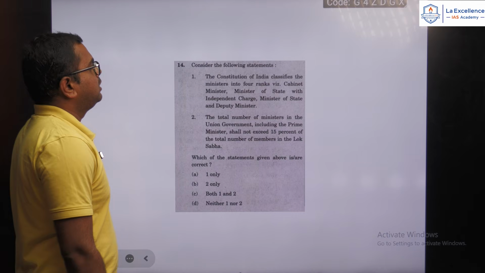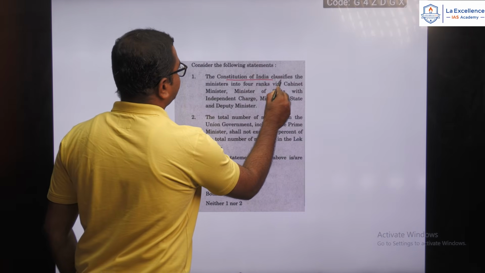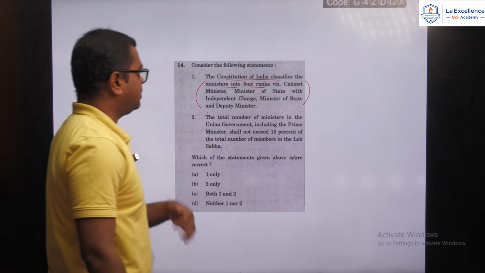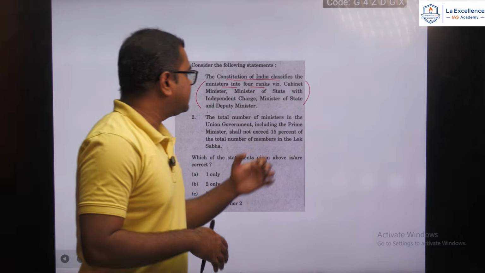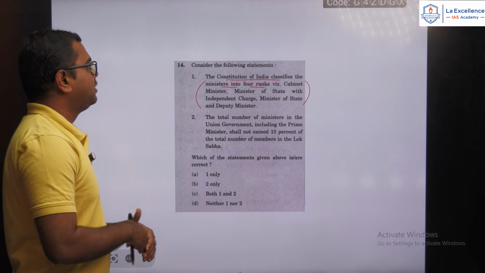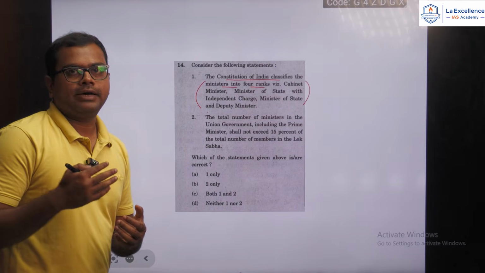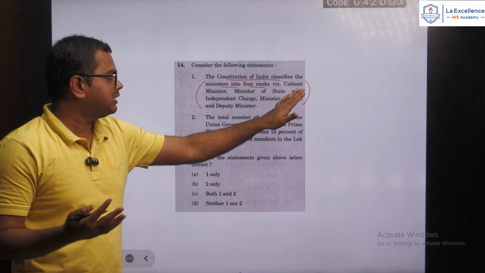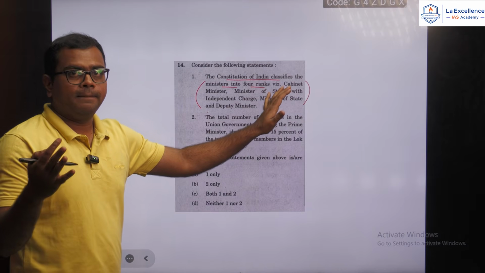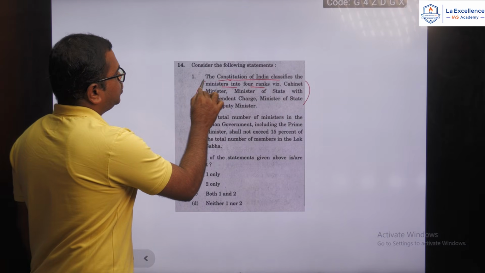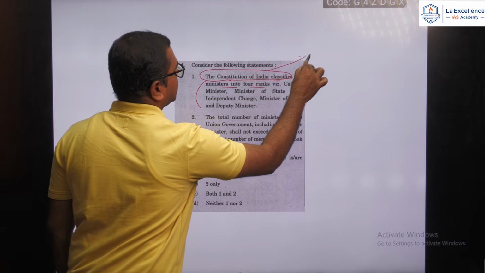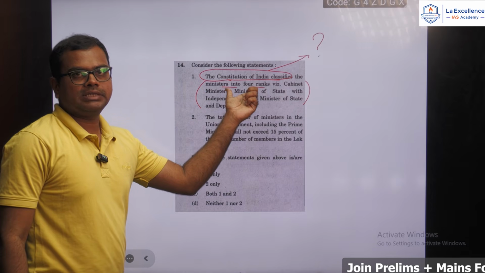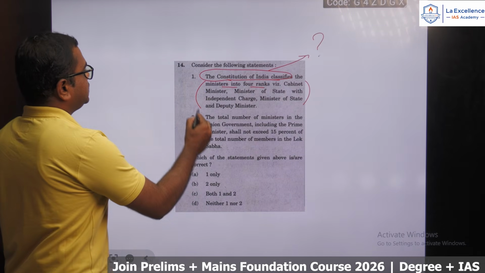So the next question, the Constitution of India classifies the ministers into 4 ranks, that is Cabinet Minister, Minister of State with independent charge, Minister of State and Deputy Minister. So here you might be in a confusion that yes, we do have all these ranks, that is cabinet ranks, Minister of State, Deputy Minister. Yes, we do have these ranks, but the thing is, is it the Constitution that classifies it? Okay, so this is a question. We might overlook this term, that is the Constitution of India. Okay, it is not the Constitution.